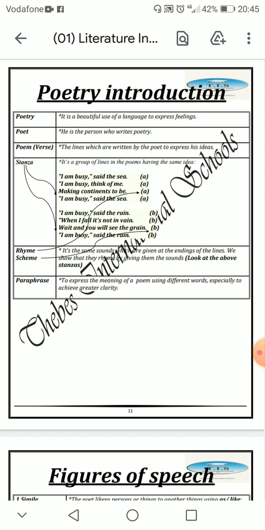So, what is the meaning of stanza? A stanza is a group of lines in the poem having the same idea. And we have here two stanzas.